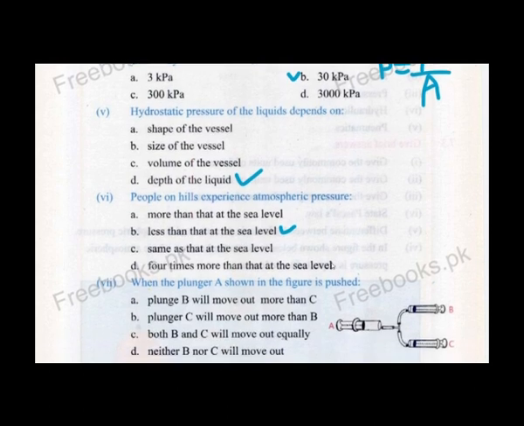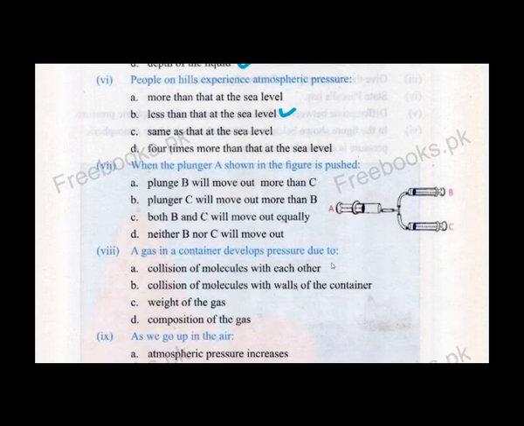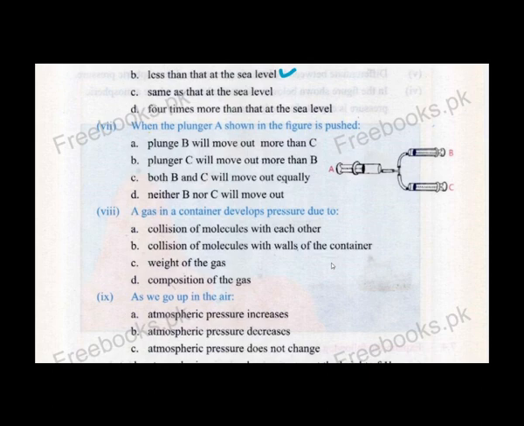Okay, the 7th MCQ is diagrammatic. Let's see, when the plunger A shown in the figure is pushed, it means that the pressure is equally transmitted in all directions by Pascal's law. So B and C move equally outward. So C is the correct answer by Pascal's law.